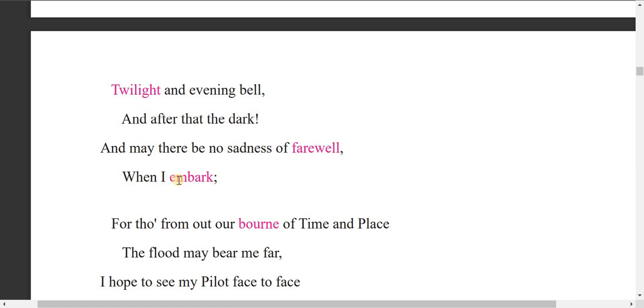He said that evening bell has rung. Twilight and evening bell, these things are images. They symbolize death, they symbolize approaching death. It talks about death. And after that dark, and may there be no sadness of farewell when I embark.